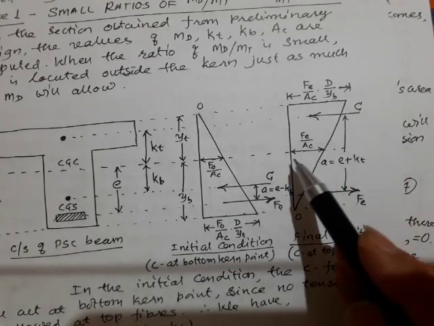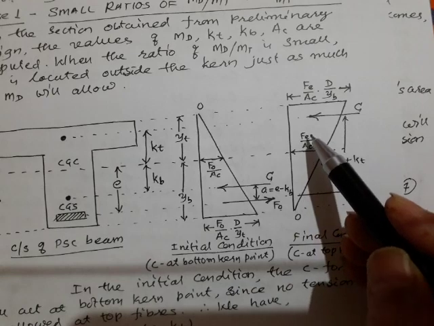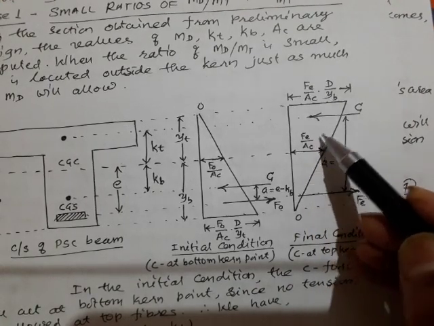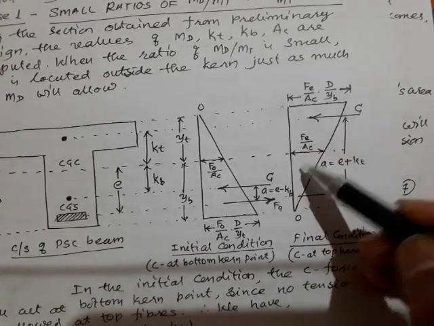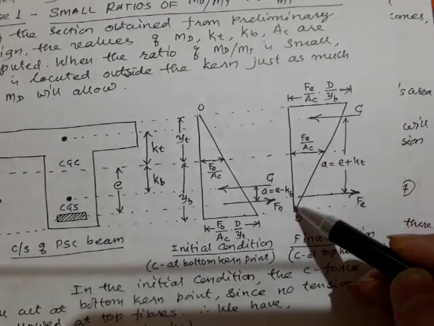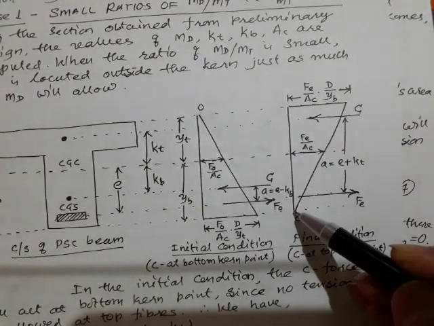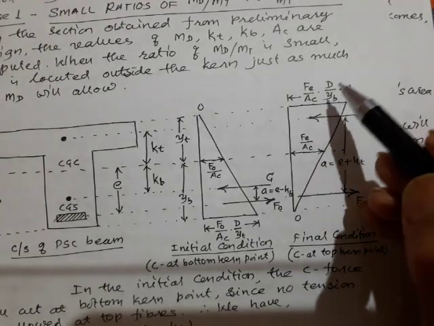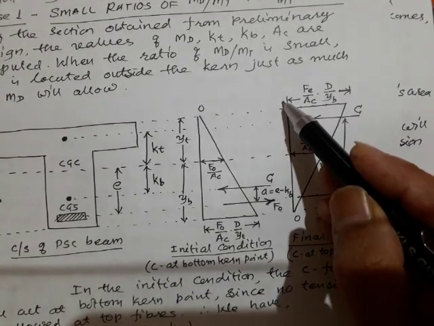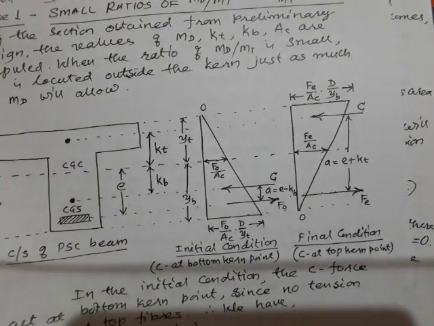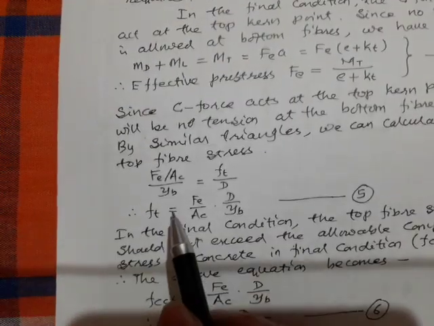Again here I can write this value at CGC as FE by AC, the effective prestress divided by AC. Again by similar triangles, here I have got one small triangle and here a big triangle. By using the similar triangles rule, I can calculate the top fiber stress FT.